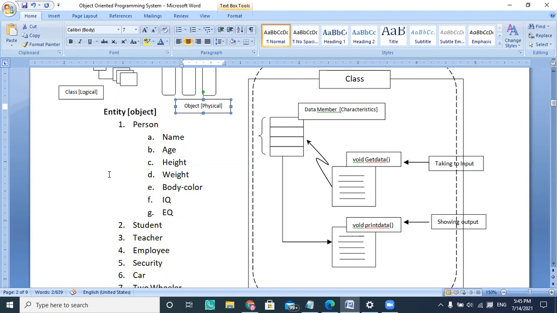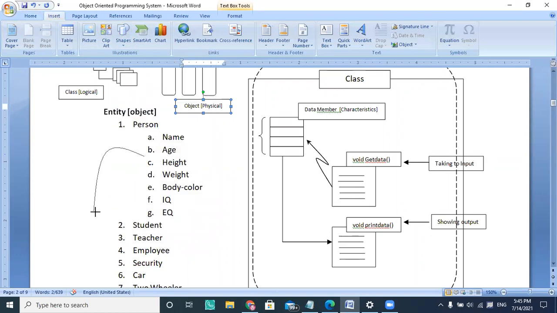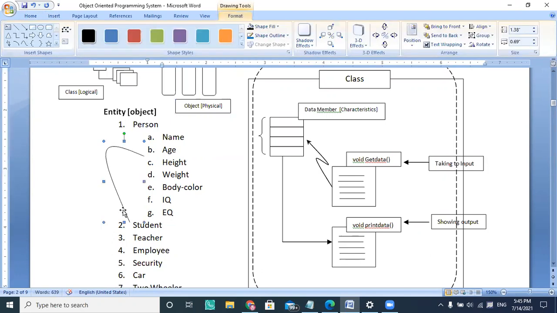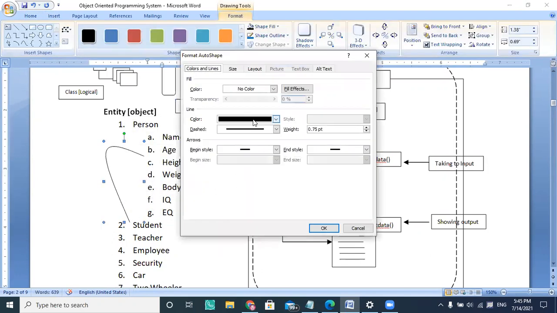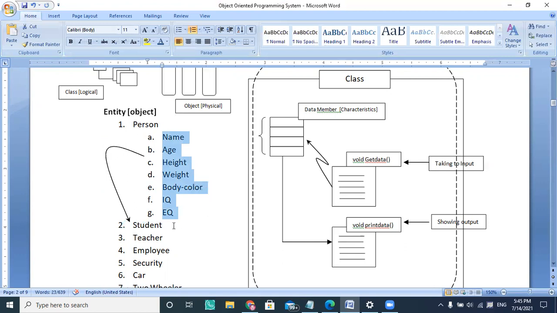So every time, whatever entity you are creating as a person, each entity is playing n number of roles. And when they are playing n number of roles, at that time the properties also change. So if I'm saying student is a person, the answer is yes. Now every student must have name, age, height, weight, body color, IQ, and EQ. But other than this, every student must have roll number, the percentage, and other things here.